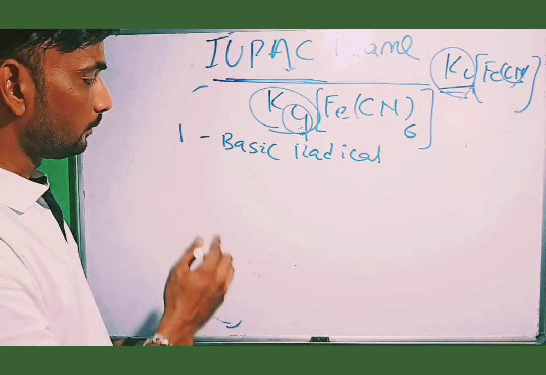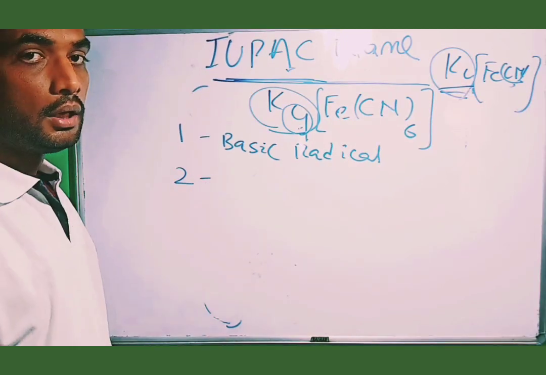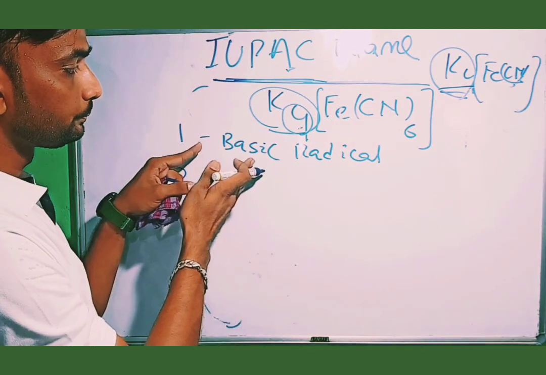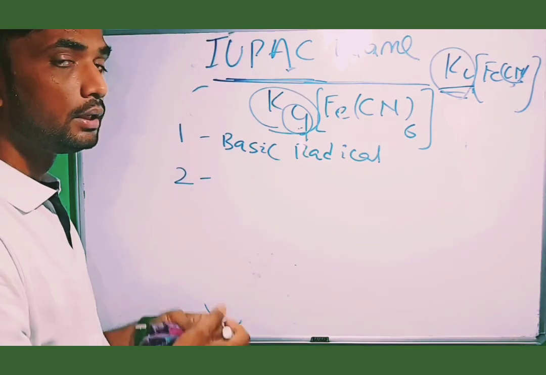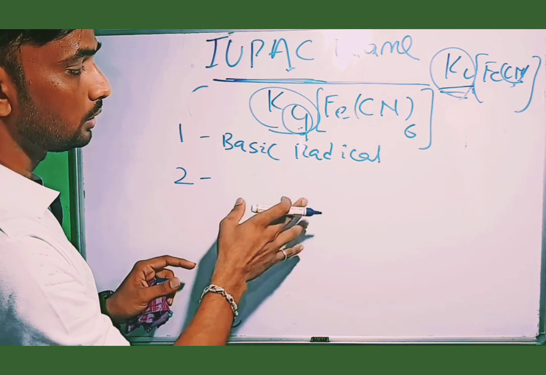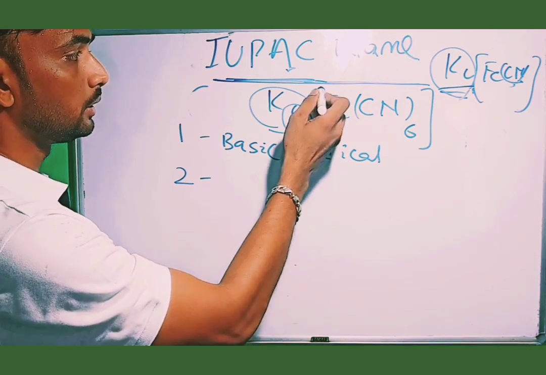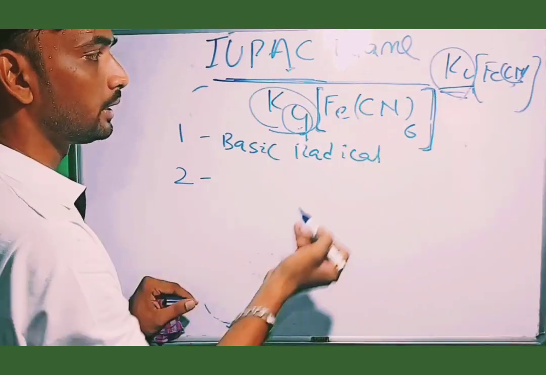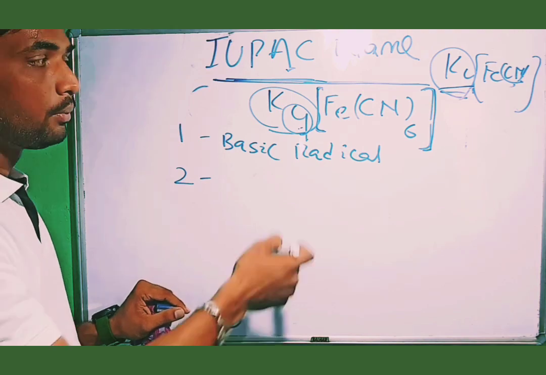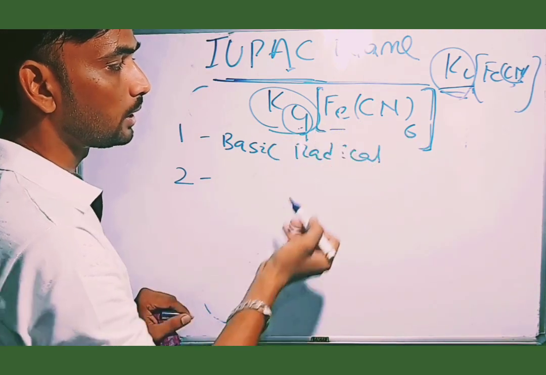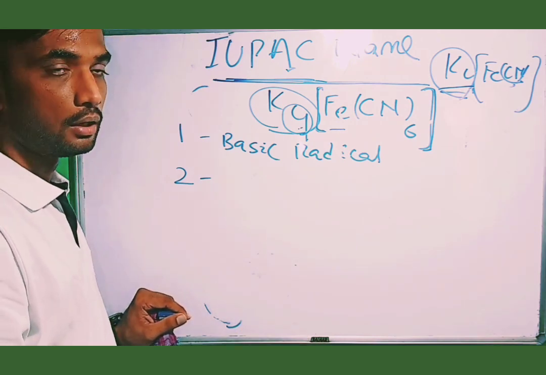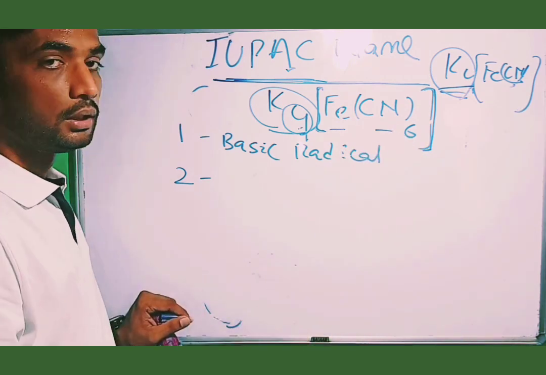Clear? Then the second rule: after writing the basic radical, you provide some space. After the space, we name the coordination sphere. Inside the coordination sphere there are two parts: one is the metal atom, the second is the ligands.